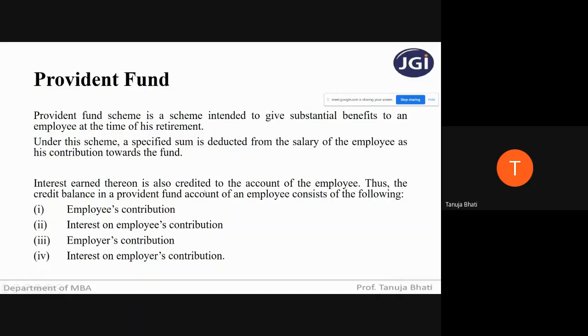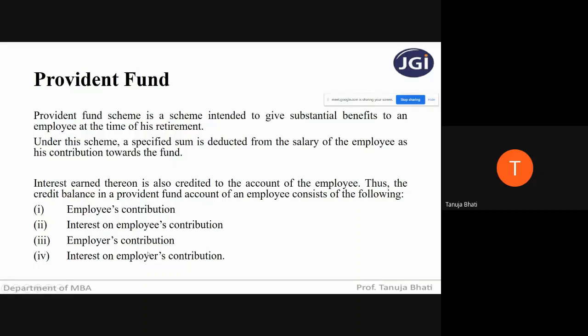Thus, a provident fund. Now, what do you all need to understand, what does a provident fund have? Employee's contribution. Then whatever he's contributing, obviously he'll get interest on that. So interest on employee's contribution. Next, the employer also will contribute, and whatever the employer contributes towards the fund of the employee, he will get interest on the employer's contribution also. So 4 things will be there in the fund: the employee's contribution and its interest, the employer's contribution and the interest on the employer's contribution, and all this will be going to the employee.